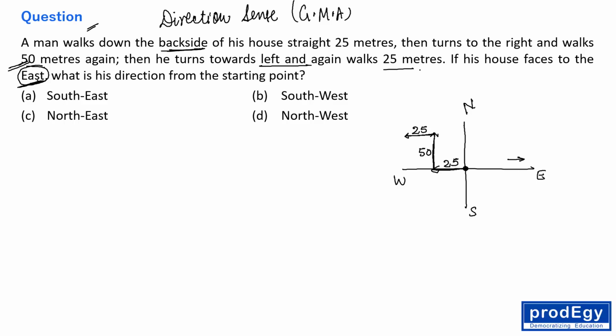The question says, if his house faces to the east, what is his direction from the starting point? So the starting point is this. He is here. Starting point is here. So his direction is northwest, right everyone? The correct answer is northwest. Okay, now let's move to another question.